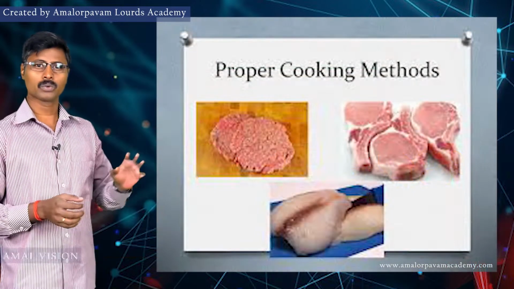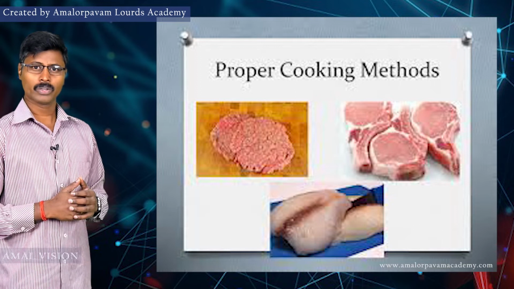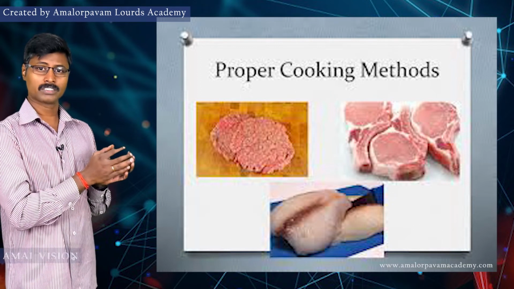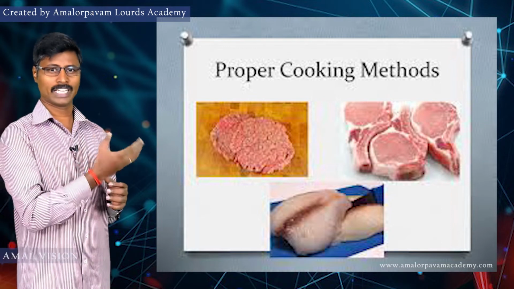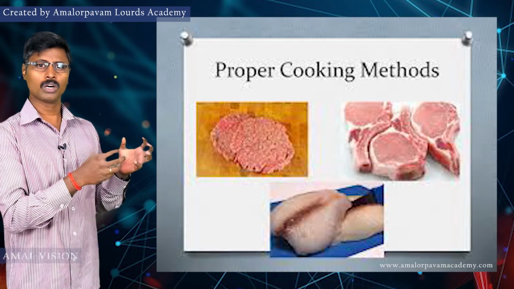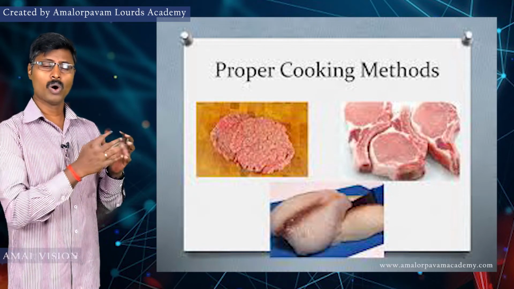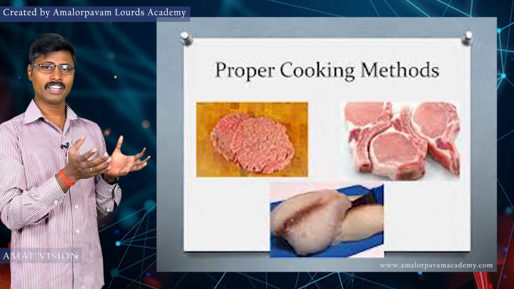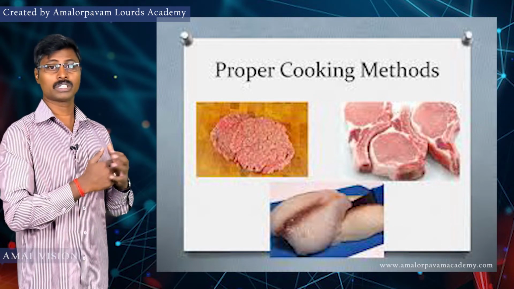Now let us see the cooking of food. Why is the cooking of food very important? While we are cooking the food, it turns tasty and it is easy to digest. So only we cook our food. What is the wrong method of cooking? It is over boiling and overheating of our food. It loses some nutrients. It is the wrong method of cooking.